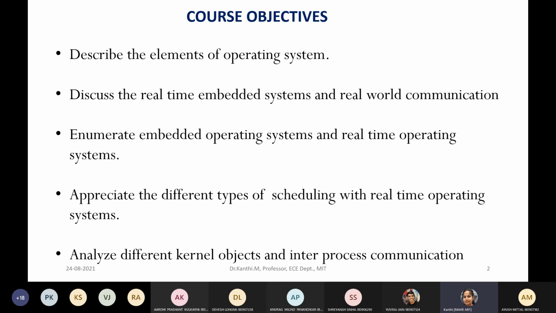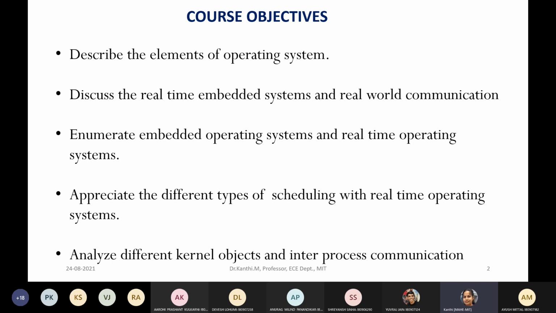And third one is enumerate embedded operating systems and real-time operating systems. Anyway, even though I have given the separate objectives, they are related with each other. So here we should know what are the various services provided by the operating systems and specifically the characteristics of the operating system which we are using in the embedded systems.